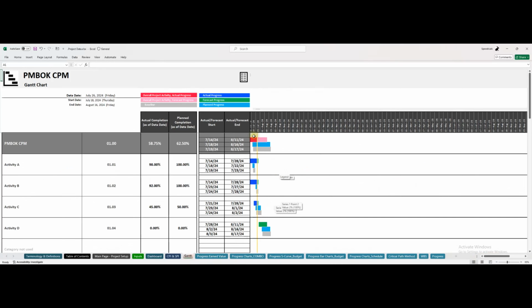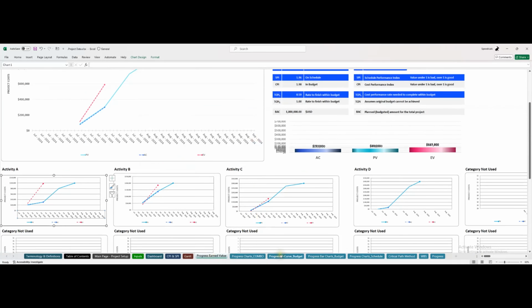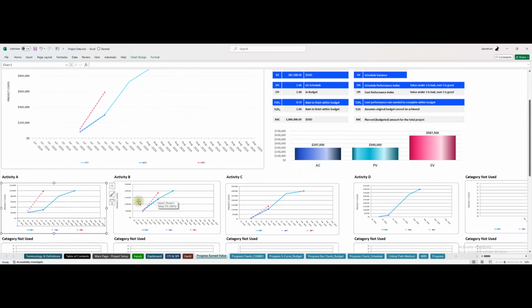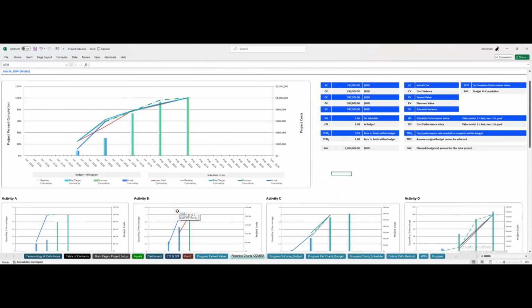Okay, let's go to the Gantt. The Gantt's been updated. Our line has been moved over. This is where we're at. This is what is actually done. This is what we planned to do. So we're doing all right. And then the earned value, so you can see how we're doing. There's the plan, here's the actual cost, here's the earned value, and we have it for each of the activities right across the board.